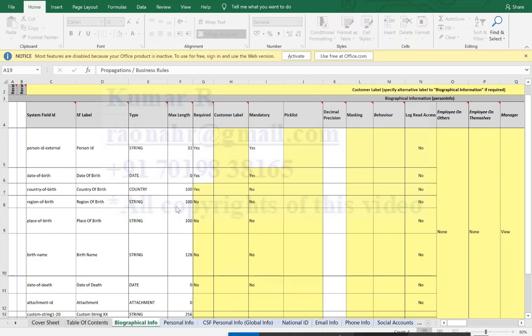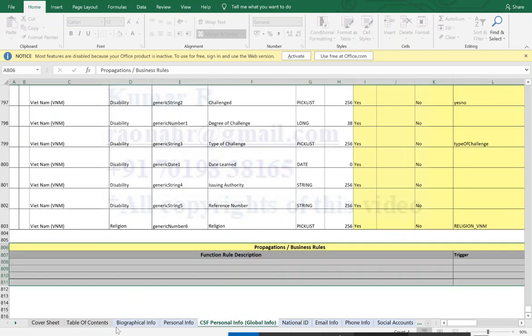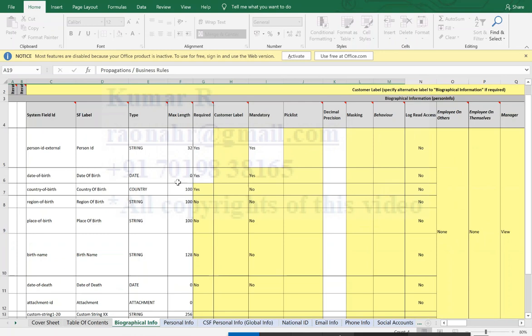I open the workbook. Here, for each and every portlet, we have a separate sheet: biographical information, personal information, country-specific personal information. All the standard fields will already be captured, so you need to analyze and have a discussion with the client.